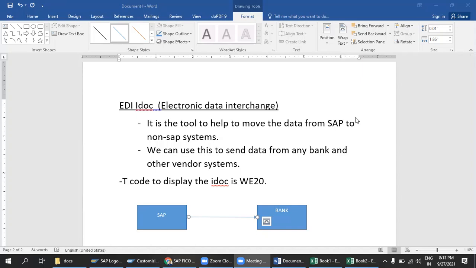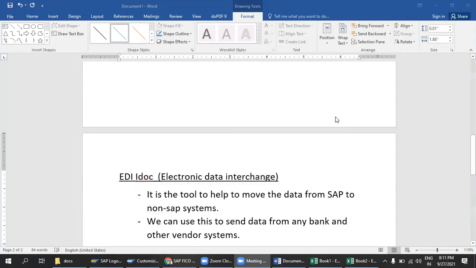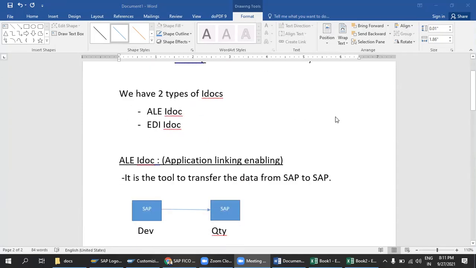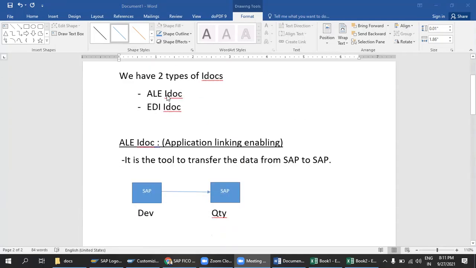Done, guys. Yes, Vishnu. So you just see on that first IDOC, ALE IDOC. With the help of ALE IDOC, we can do multiple things, guys.